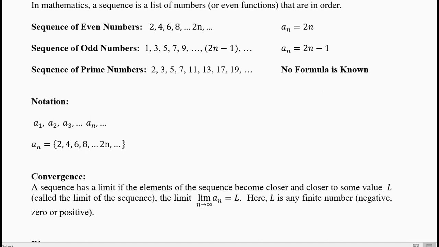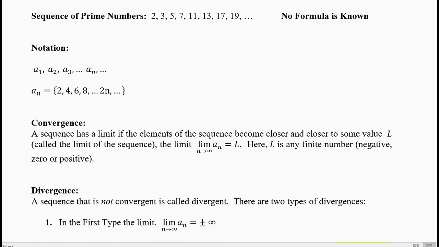And for even numbers, we can write it as 2, 4, 6, 8. Now many times it is useful to write it using the set theoretic notation, using curly braces or flower brackets as we call them, and you put all the numbers separated by a comma in the flower brackets. Now the sequences which we are going to do will have a formula given in the question. So you don't have to worry about those sequences which do not have a formula. Today we will not discuss series, we will talk only about sequences.